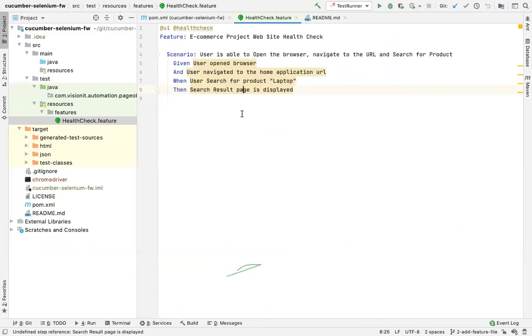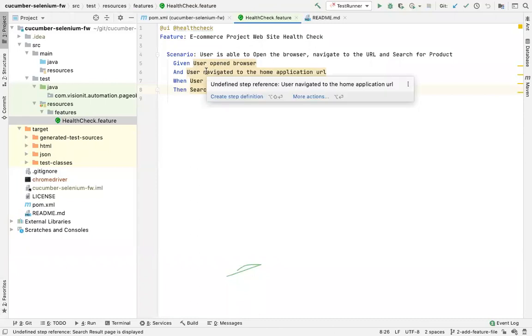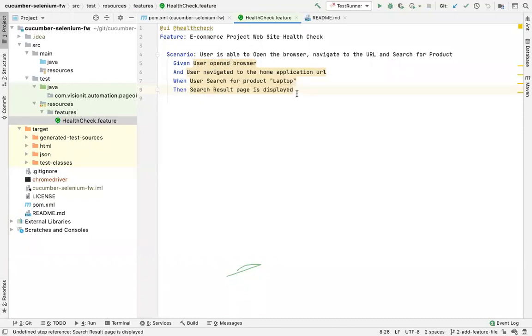जो जिस चीज को आप वहाँ test case कहते थे, यहाँ आप उसको scenario कहते हो. Okay, and those test cases or scenarios are organized inside a feature file, something like this. So I have a feature file. I have named it as e-commerce project website health check.